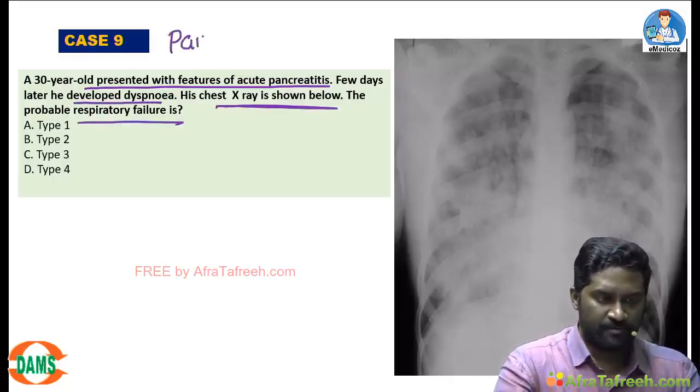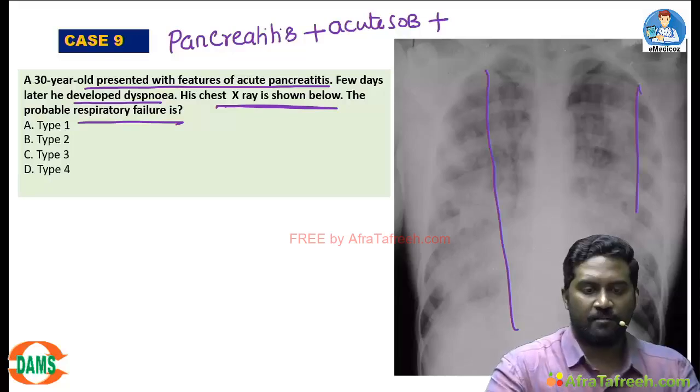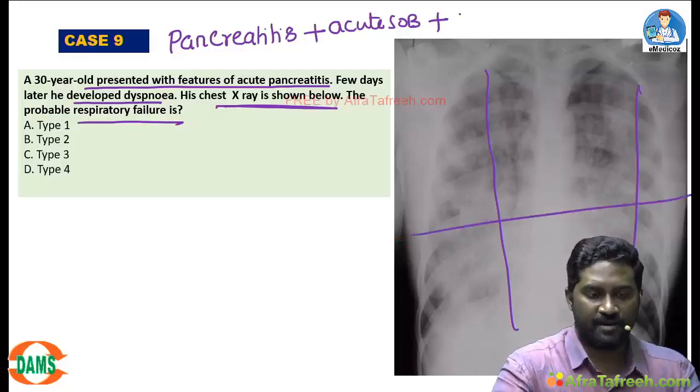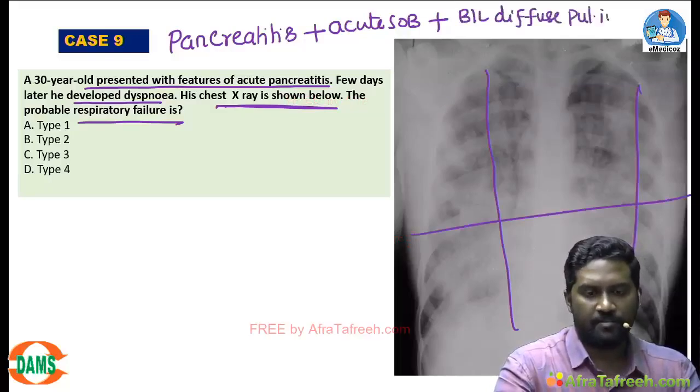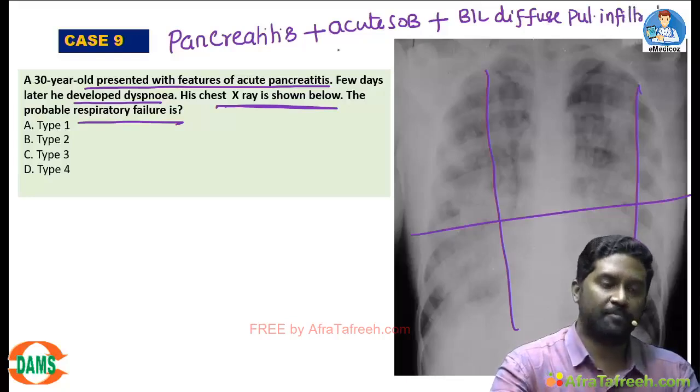How to approach? In this question, there is pancreatitis, within few days acute shortness of breath, and chest X-ray if you notice, bilateral diffuse pulmonary infiltrates, and mostly because of these infiltrates he might be having even hypoxemia.